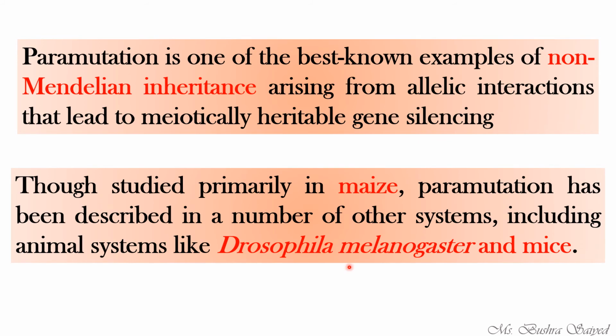First, in the history of paramutation, it was first seen in maize. We know that the color of a maize kernel was red or purple, right? Yellow is the mutated variety of it. We see that today the maize kernels, the maize seeds, are yellow in color. The yellow color is due to the paramutation in maize. Okay, so that is one example. Another example in animal systems is also studied in Drosophila and mice.